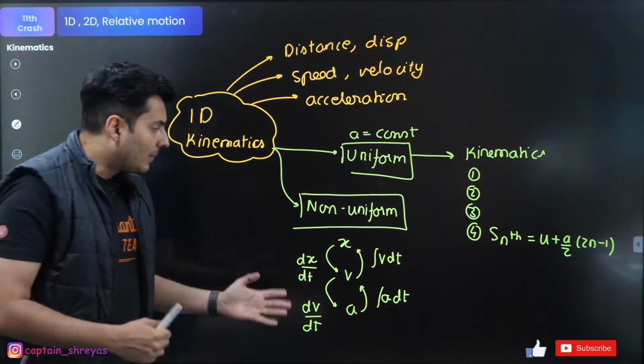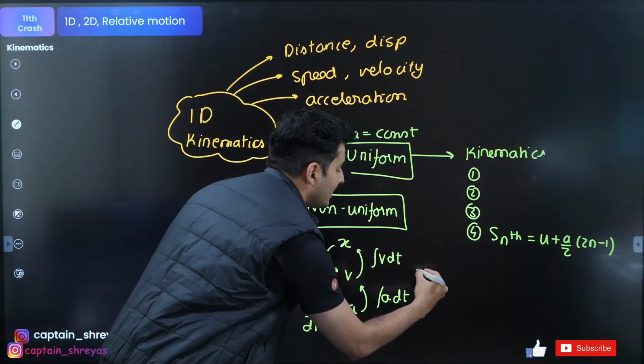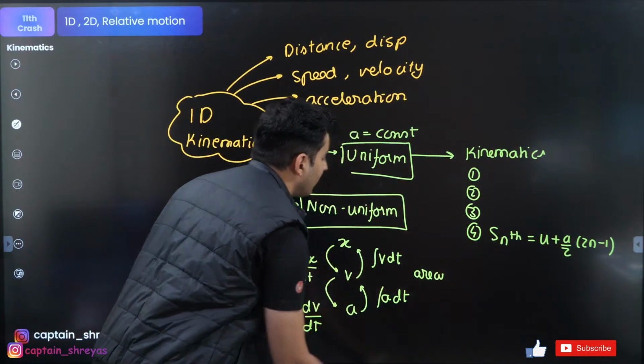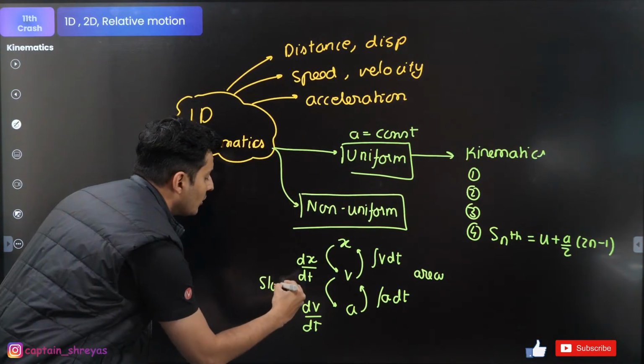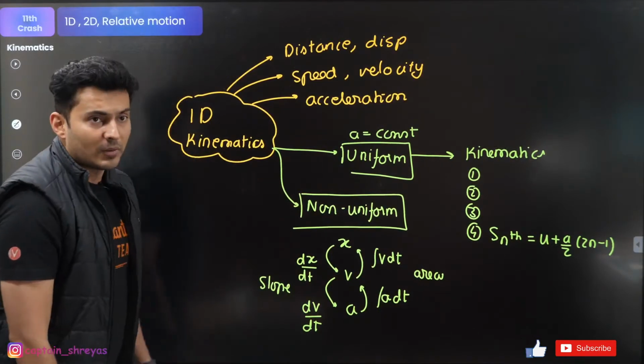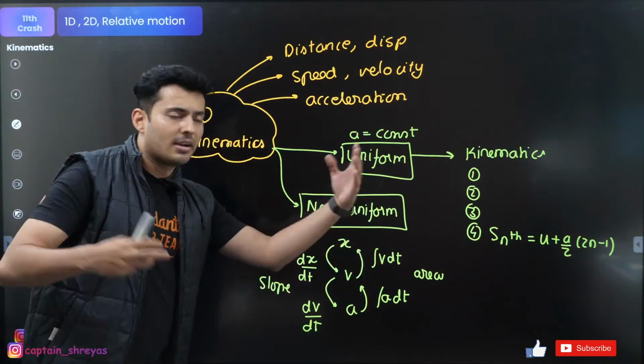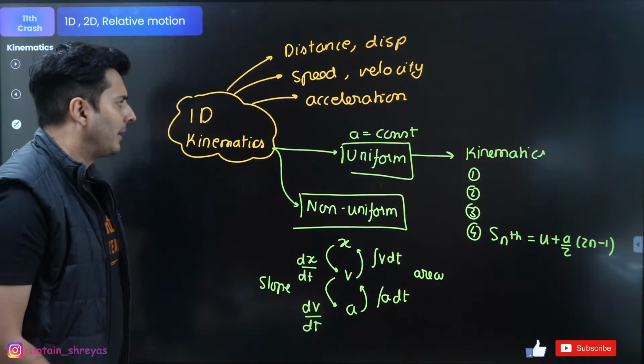Remember that? Yep. And all these are basically related to area under the curve. This is related to slope of the curve. Slopes is derivatives, areas is integration. That's what you need to keep in mind.